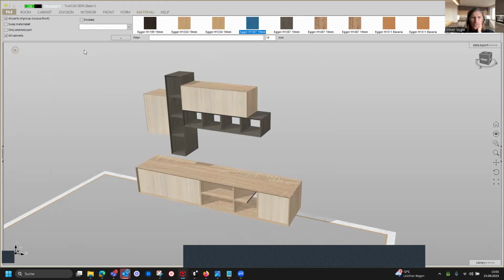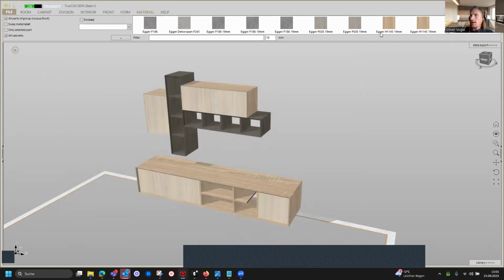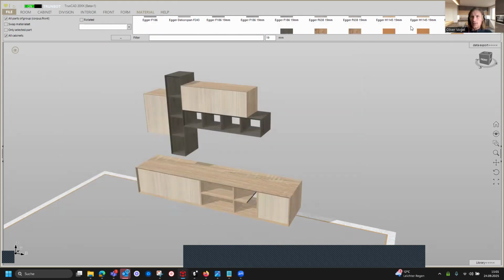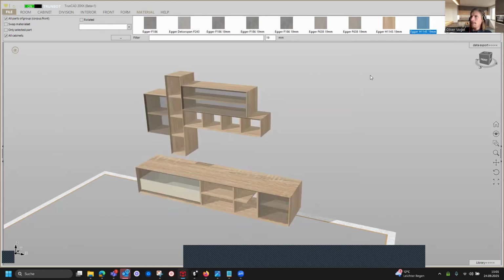So, and for the fronts, we want to change all fronts for all cabinets. That is all right. And we have here this one.